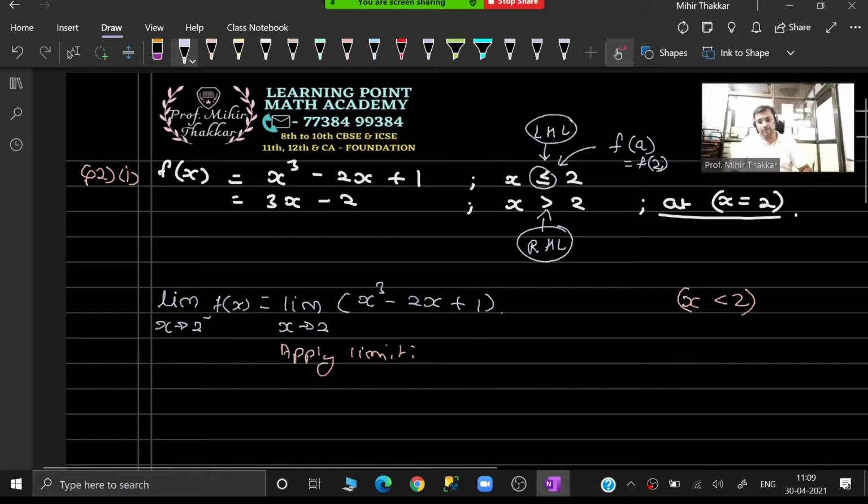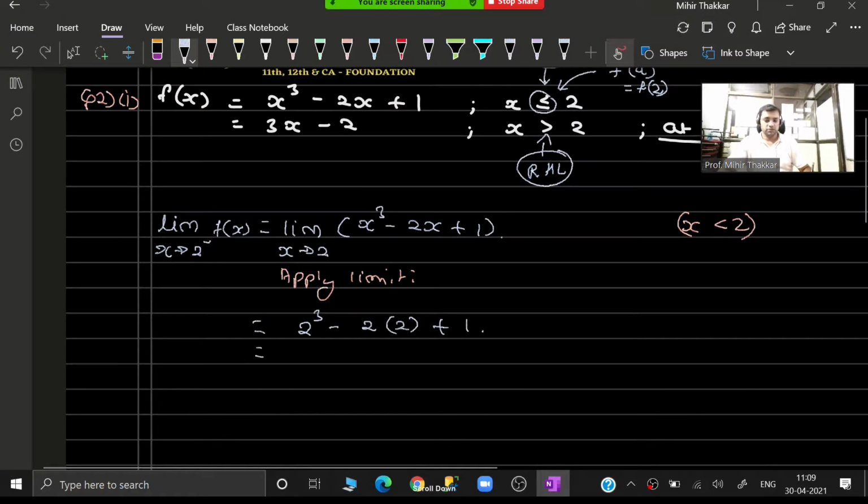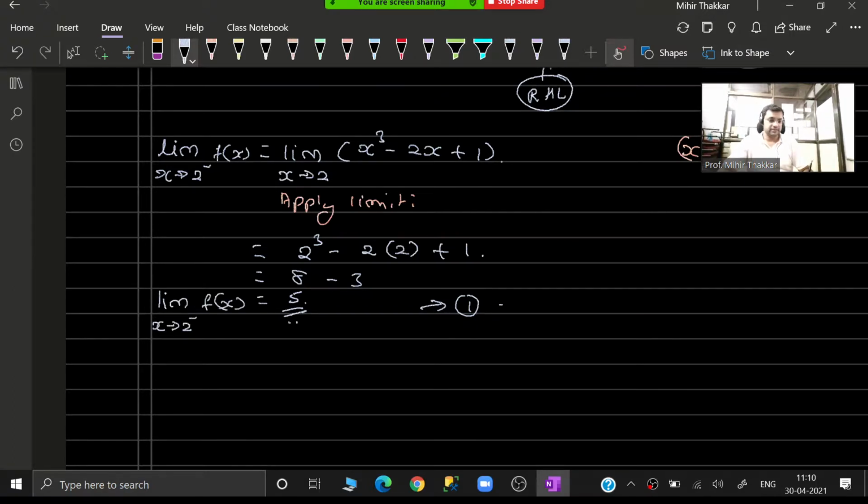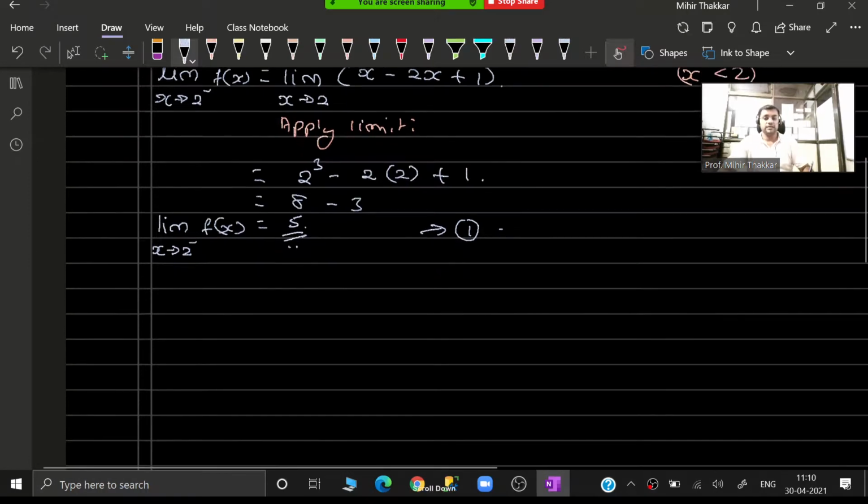So this is equal to 2 cube minus 2 into 2 plus 1. So basically 8 minus 4 plus 1, which is going to be equal to 5. This has to be your equation number 1, guys, because it is your left hand limit, x tends to 2 minus of f(x). In the same manner, let me try to find out the right hand limit.